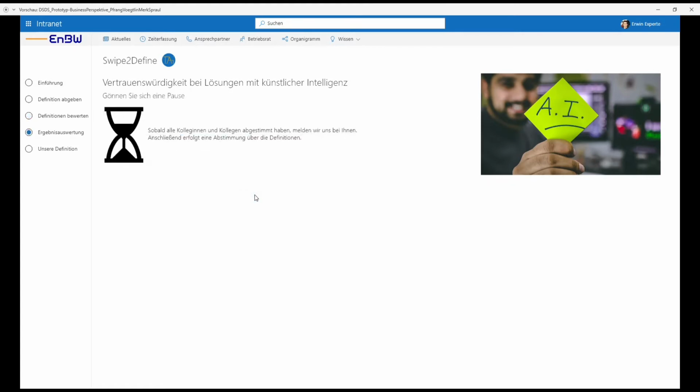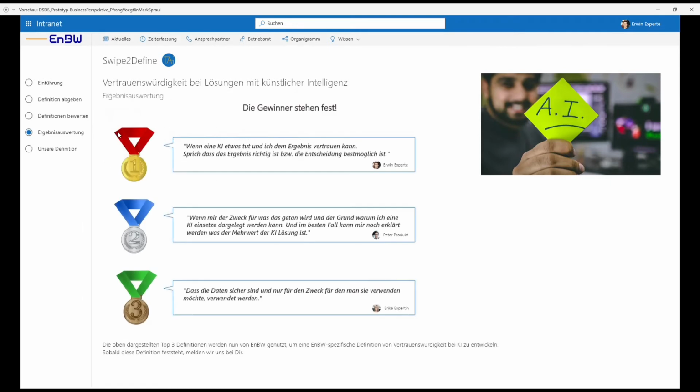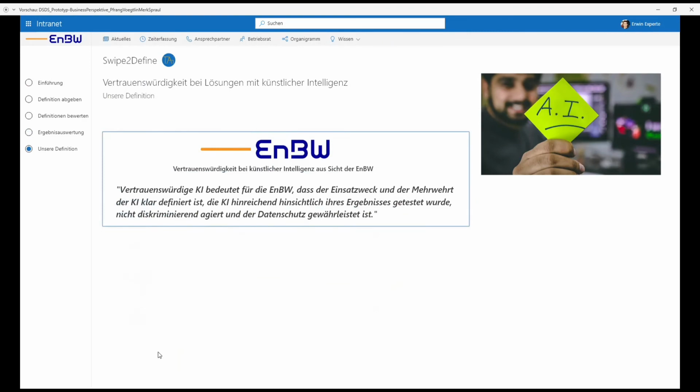Now the user has to wait again until the ratings of the other users have been handed in. As before, the idea is that the user can close the digital service in the meanwhile and will receive an email when the results are available. If this is the case, the user can open our digital service again via a link. Our digital service shows the top 3 definitions. The idea is that a central position within EnBW takes the top 3 definitions and definitions from other sources to derive an EnBW-specific definition of trustworthiness in AI. If this has happened, the user is reminded via email and the definition is shown in our digital service.